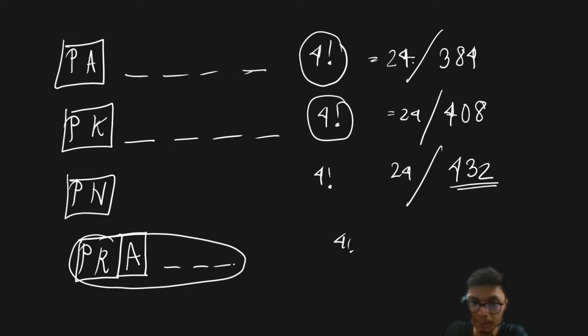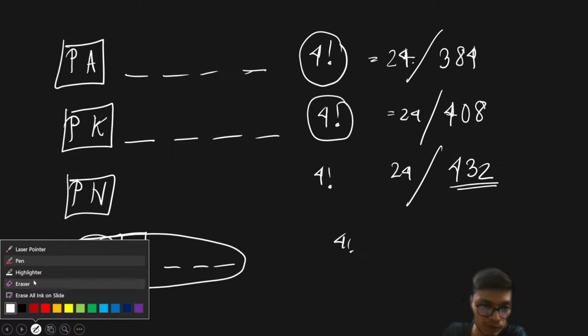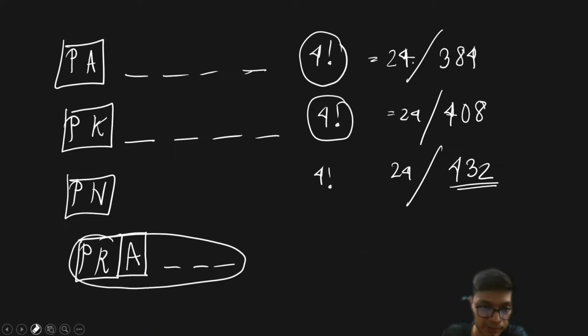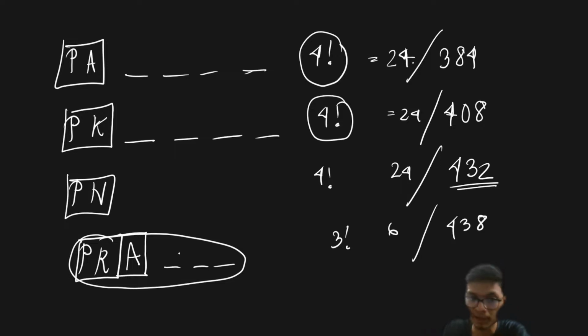So let us see, then we have 3 places. So the number of words with PRA will be 3 factorial, which is basically 6. So therefore this is going to cover, that is, the 438th word, right?